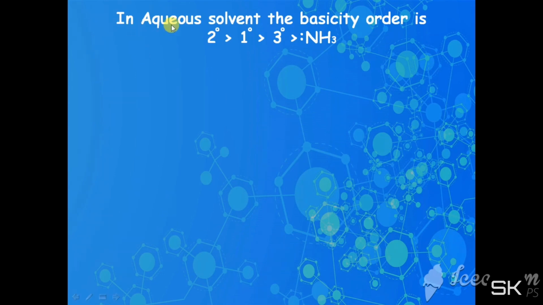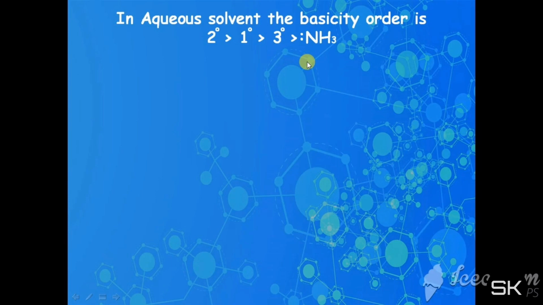In aqueous solvent, the basicity order of methylamines is: secondary methylamine is more basic than primary methylamine, which is more basic than tertiary methylamine, and ammonia is least basic. But why do amines follow this irregular order in aqueous solvent?